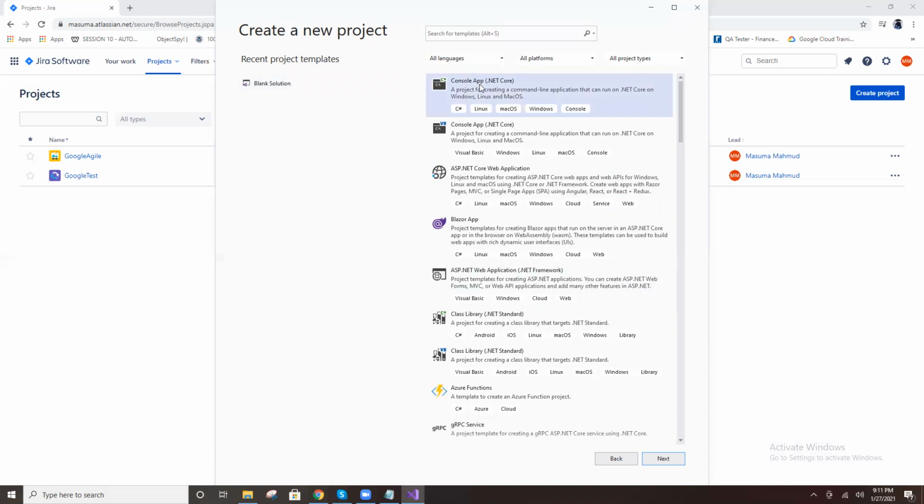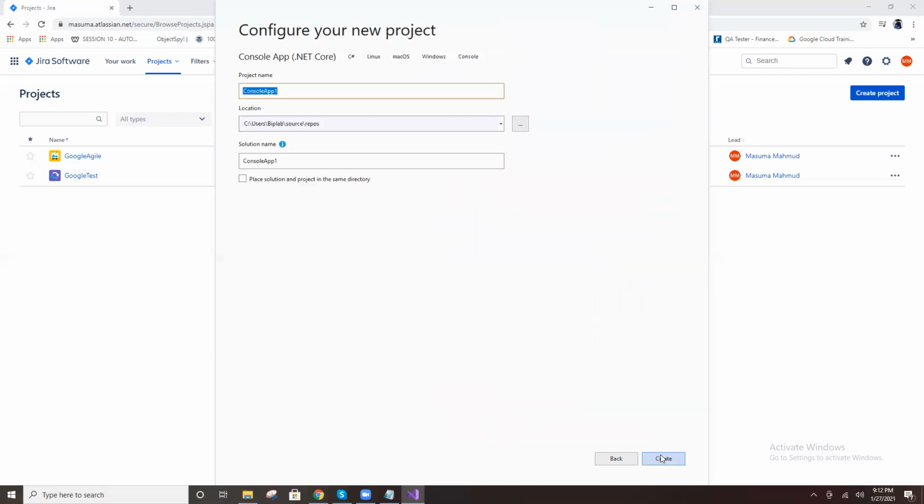Click that project, select the Next button. Now, what is the project name?